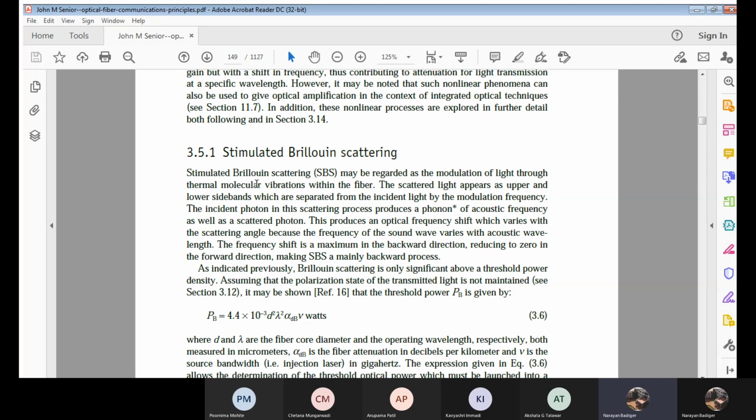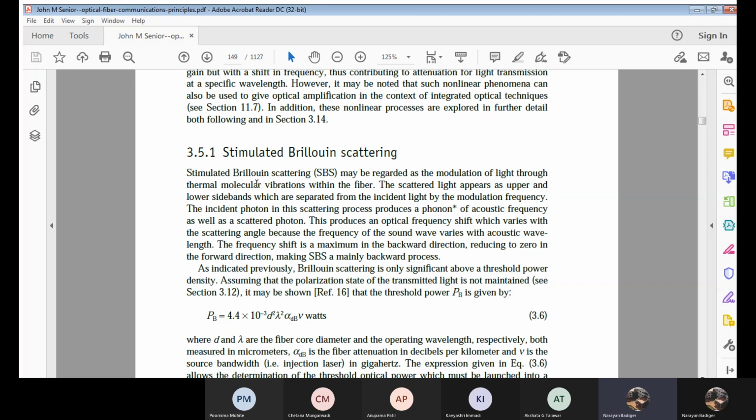Okay. Now, to elaborate on this, it varies with respect to the scattering angle. Now, you know what the scattering angle is. Since we have so many waves entering the OFC cable, all those waves will be propagating at different angles, and they will be scattering in their own way, each with its own scattering angle. Correct? And this is related to the frequency of the sound wave. It means we find different frequencies for different waves propagating with different scattering angles.